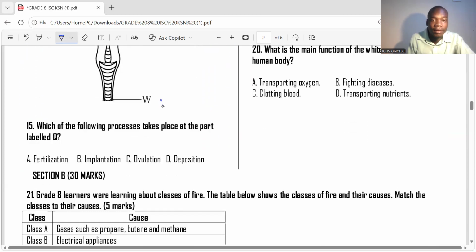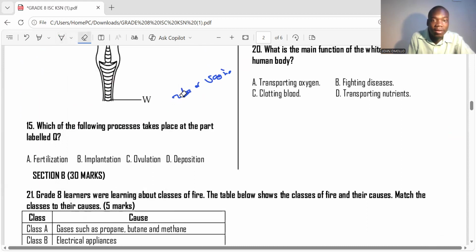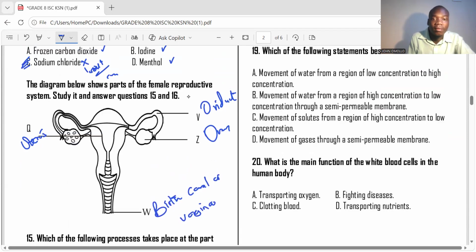This is the birth canal, not the fallopian tube. Birth canal or vagina. The oviduct is what we are referring to as the fallopian tube.